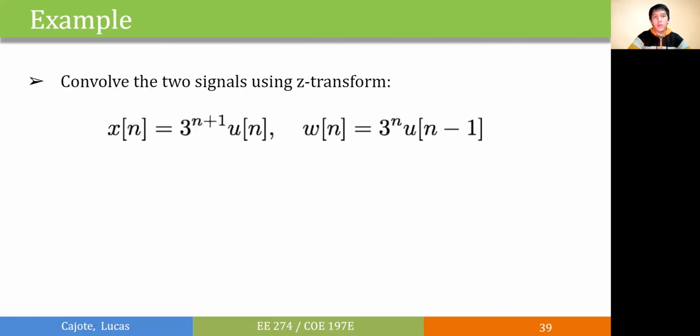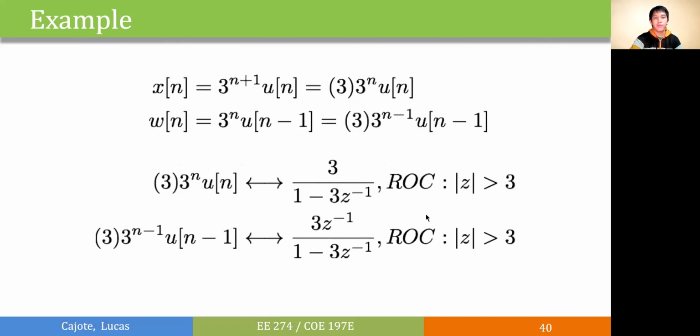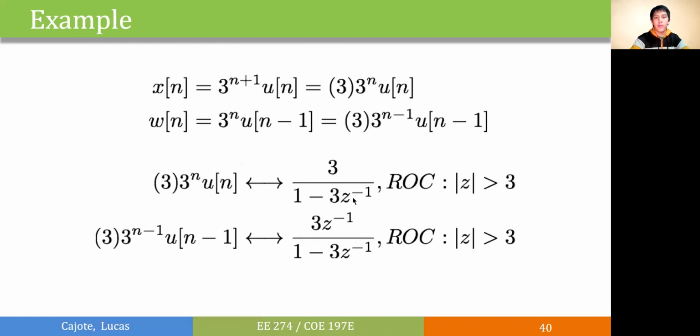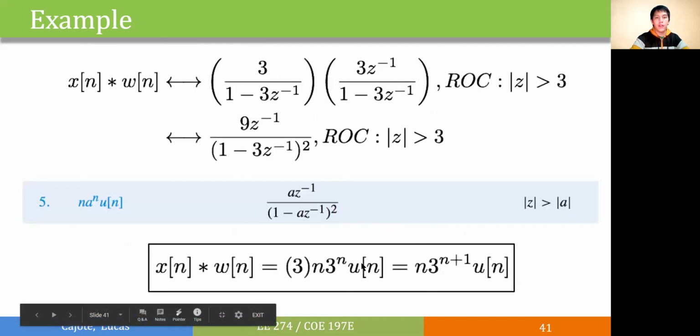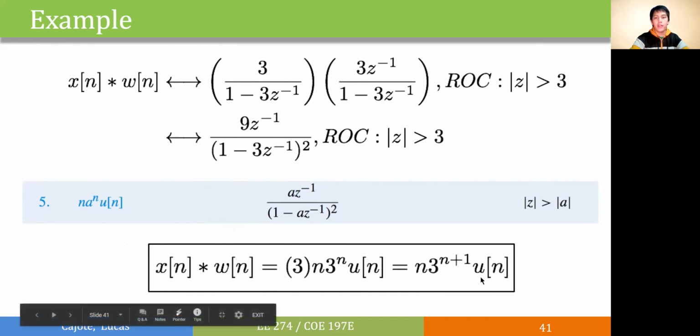For our last example, we need to convolve these two signals using Z transform. So for x of n and w of n, we can already derive the Z transforms for each, as shown here. Using the convolution property, we just need to multiply these two functions, and then we'll get this one. And luckily in our table, we see some properties which allows us to invert this back in time, as shown here. So we'll get n 3 to the n plus 1 u of n.